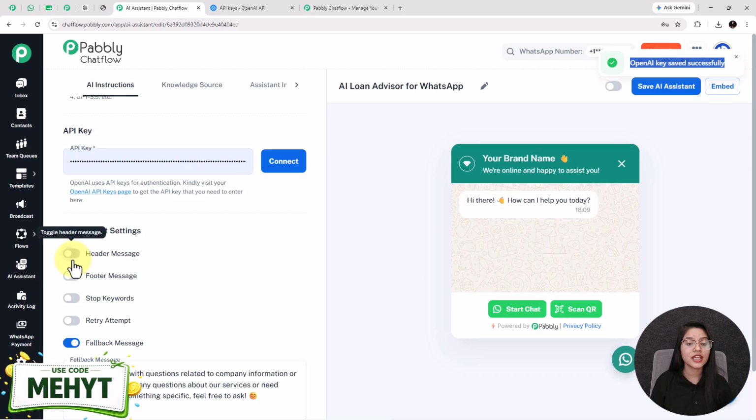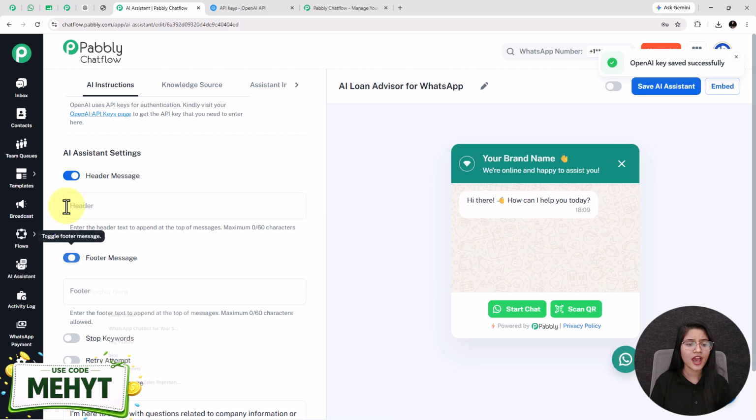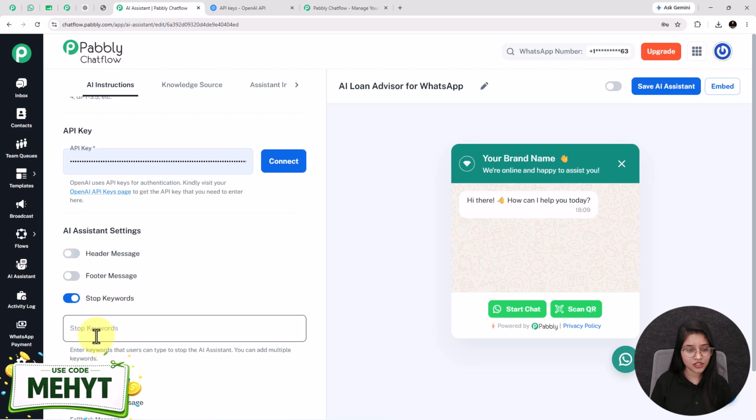If you want to add any header or footer, then you can enable this toggle and enter it in this box. I am not adding. And if you want to add any stop keywords, then you can enable this toggle and enter the word in this field. Stop keywords work like this. For example, you have entered the word in this field as stop, and the client will send that exact keyword while communicating with your loan advisor AI assistant. Then your AI assistant will stop, and at that point human input is required to restart the conversation. So this is how stop keywords work.